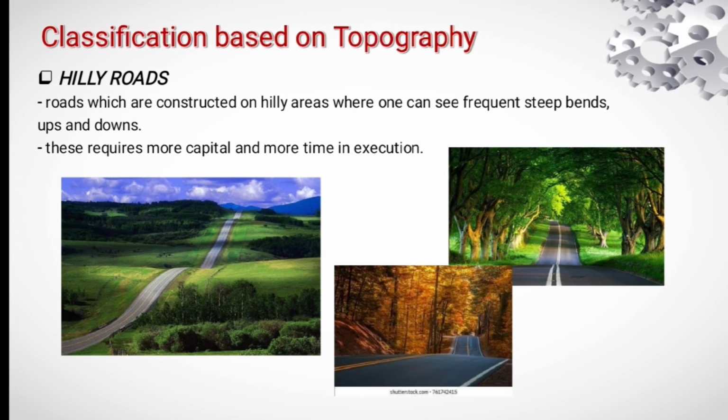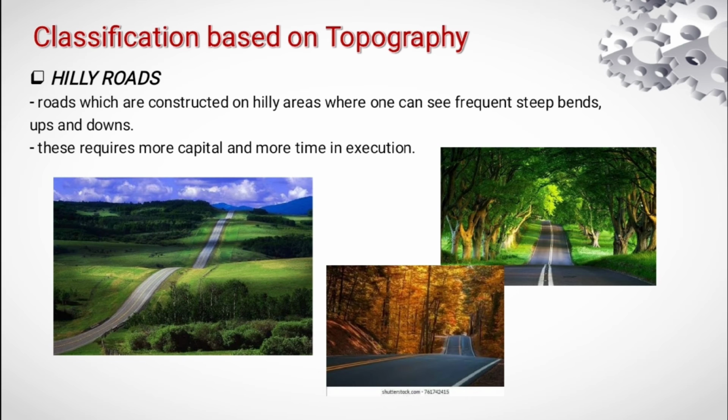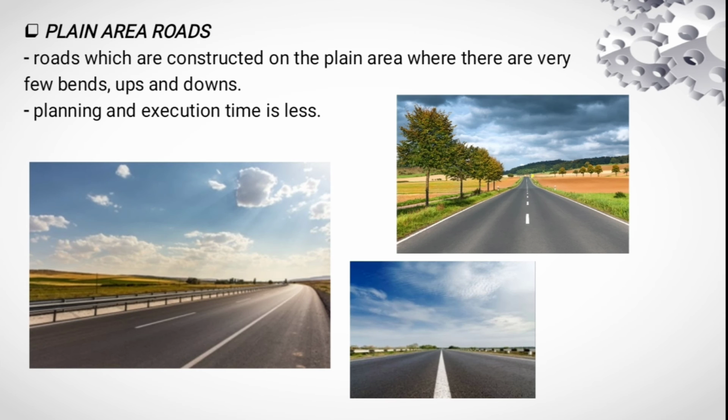Classification based on topography. Roads are classified into 2 types considering topography, namely hilly roads and plain roads. Hilly roads are roads which are constructed in hilly areas where one can see frequent steep bends, ups and downs. The capital required is more and it takes more time when compared with plain roads. On the other hand, plain area roads are roads which are constructed in plain areas where there are few bends and ups and downs.